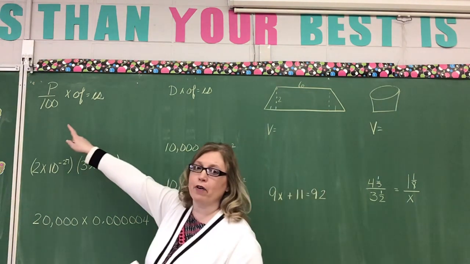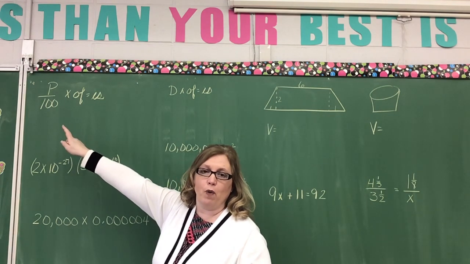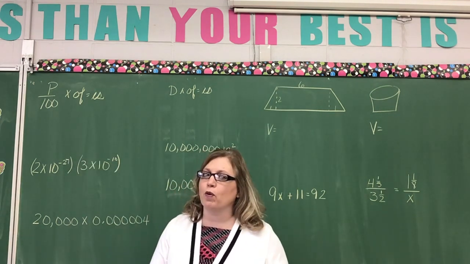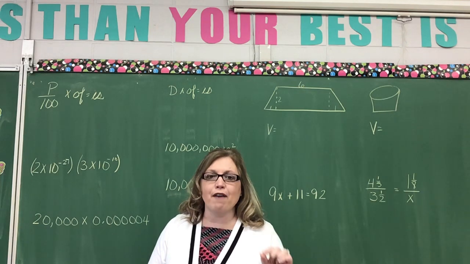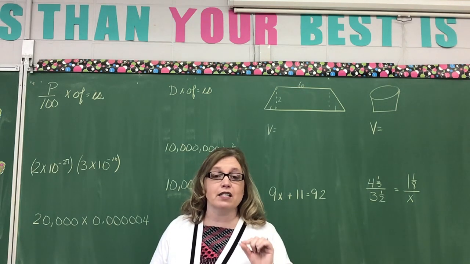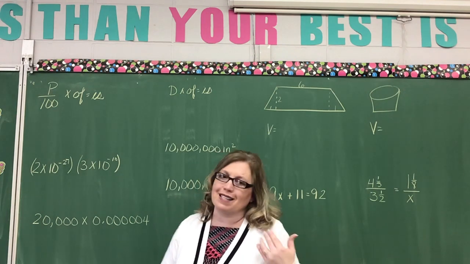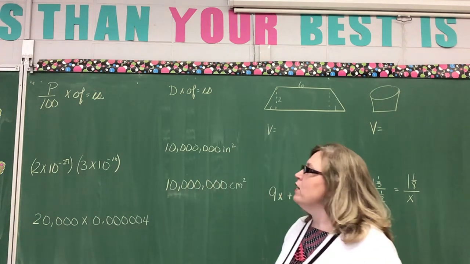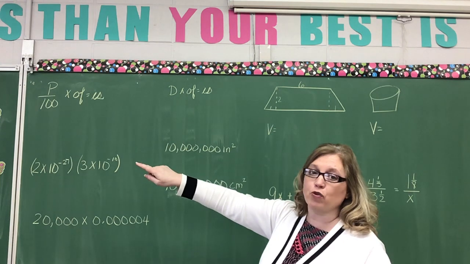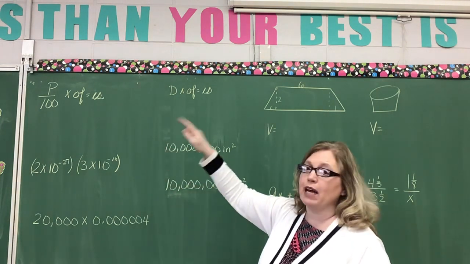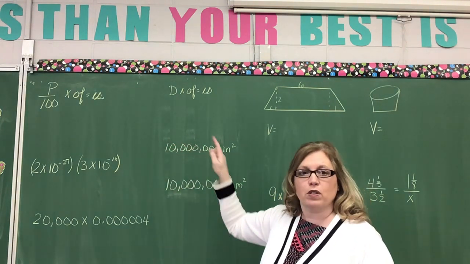First, here's our pattern. Percent over 100. Why is it percent over 100? Because every percent can be written as a fraction over 100. That's what the word percent means. It means 100th, okay? So we have percent over 100, whatever your percent is, times the of equals the is.